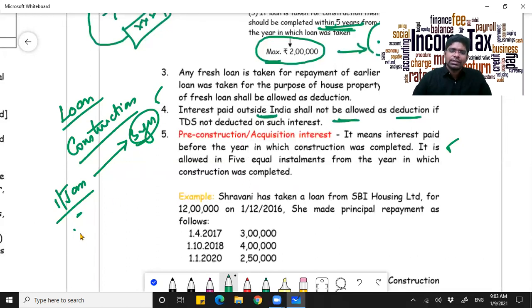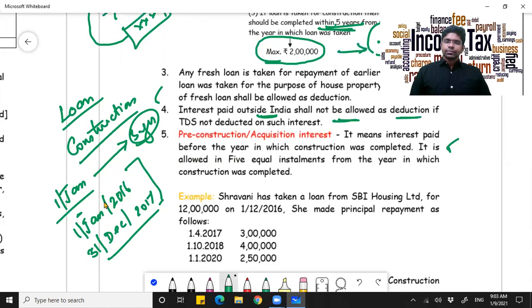So say 1st Jan 2016 you have taken a loan, and you are going to construct and you are going to complete your construction by 31st of December 2017. Now what happens here? Assume you receive your completion certificate on 31st December 2017. So the interest whatever you are paying until the property is completed, that is called pre-construction interest. Alright, I will repeat again.